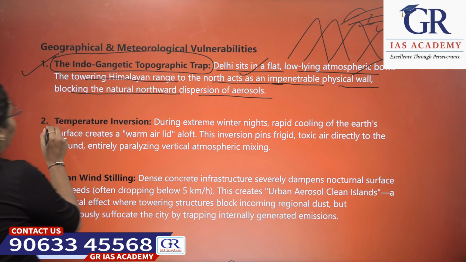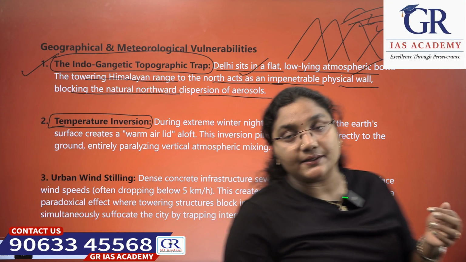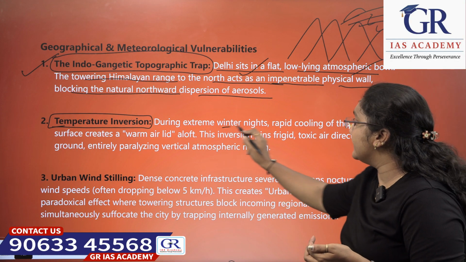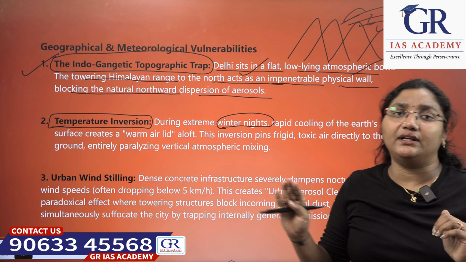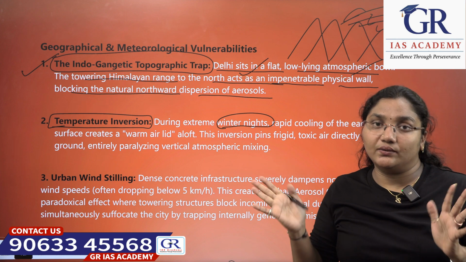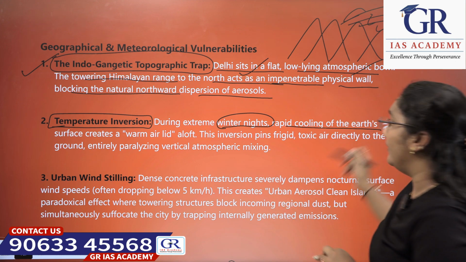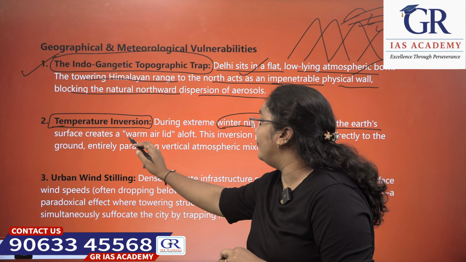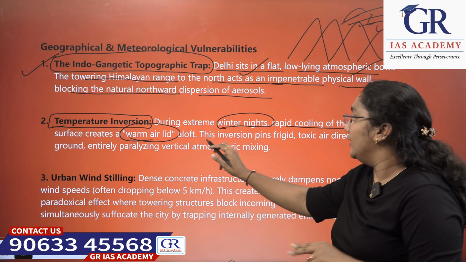The next one is temperature inversion. Temperature inversion in Delhi is very common because during extreme winter nights, everyone knows in the winter in northern states, mostly we can see snow or else the smog, right? So, rapid cooling of the earth's surface creates a warm air lid aloft.